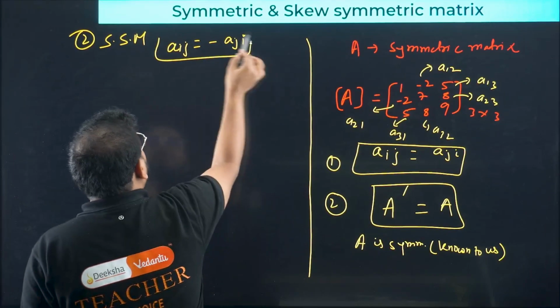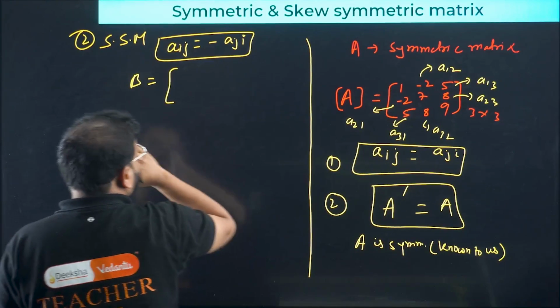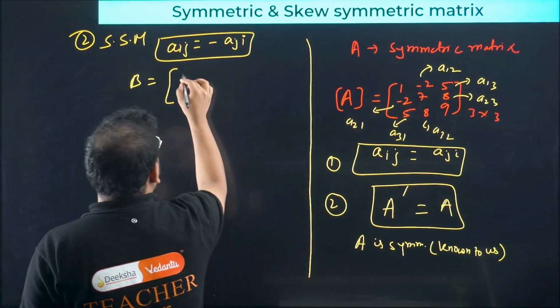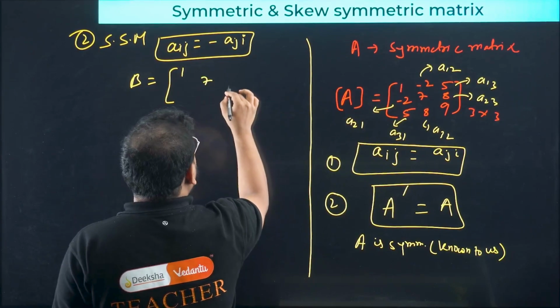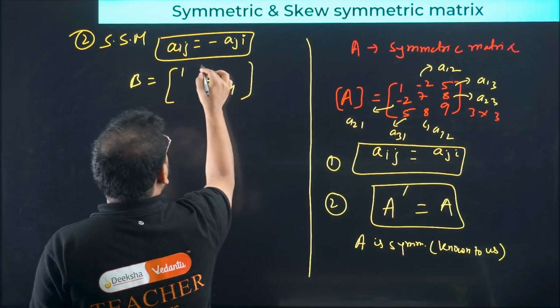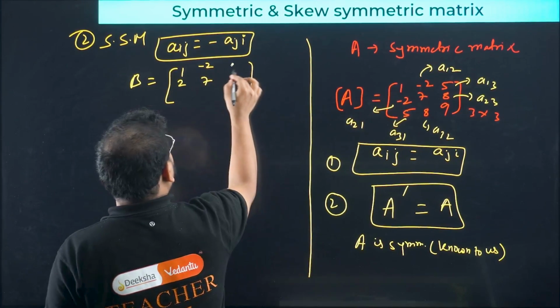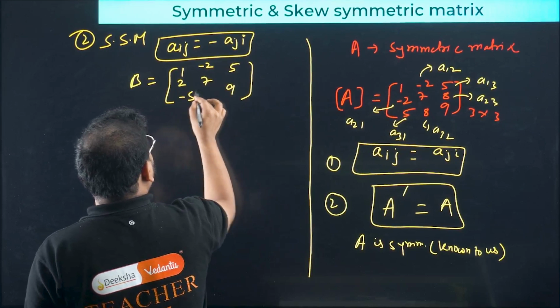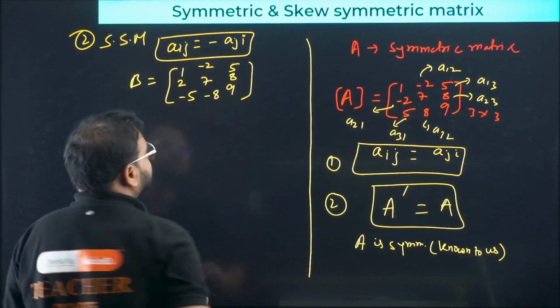Basically, write a matrix B over here, okay? If I write the same thing, 1, 7, and 9, then how will the other elements look? If it is minus 2, it will look like 2. If it is 5, it will become minus 5. If it is 8, it will become minus 8.